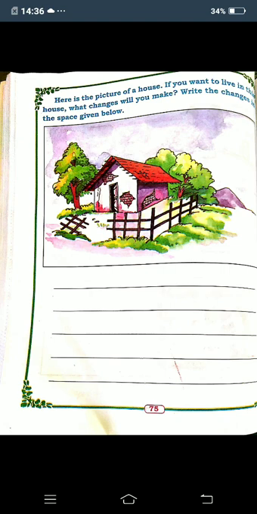So here there is a picture of the house. So the house is damaged. So if you want to live in that one, what changes you will make?